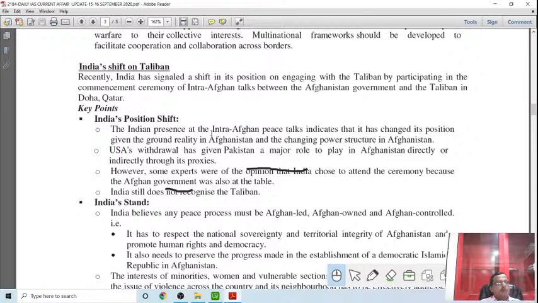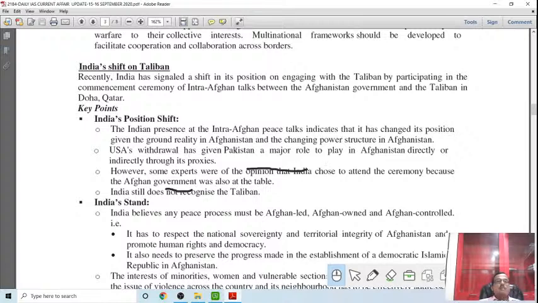So, any permanent solution to the Afghan conflict is not possible without the Taliban. It has been well realized by the international community. India realized this. The Indian presence in the Indo-Afghan peace talks indicates that it has changed its position, given the ground reality in Afghanistan and the changes in the power structure in Afghanistan.